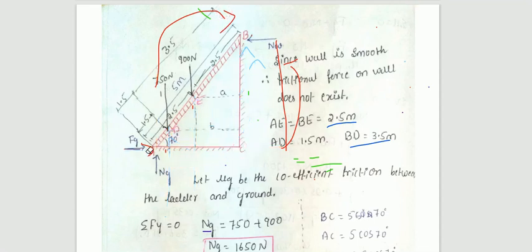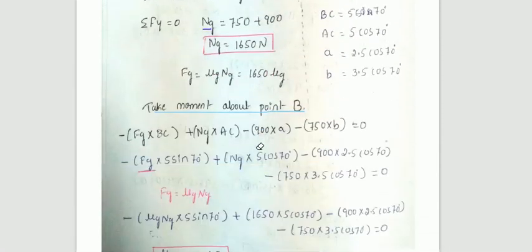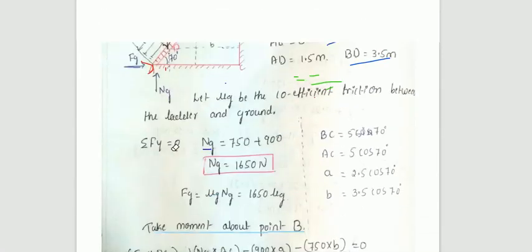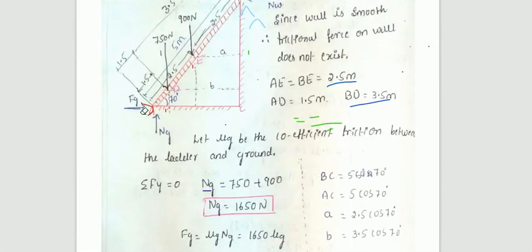So all the force moments against point B you need to take. The same thing I have mentioned: Fg into BC, Fg into BC is the perpendicular distance, and Ng into AC, and 900 into A, 750 into B.